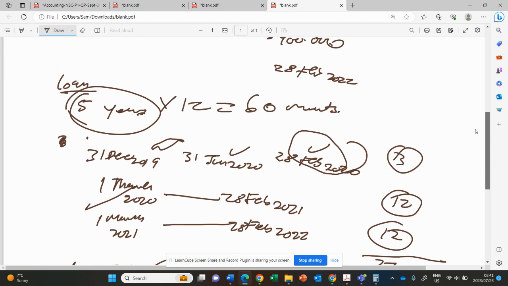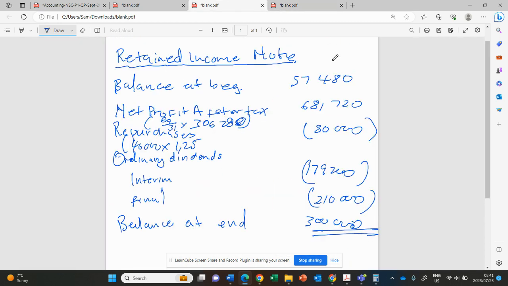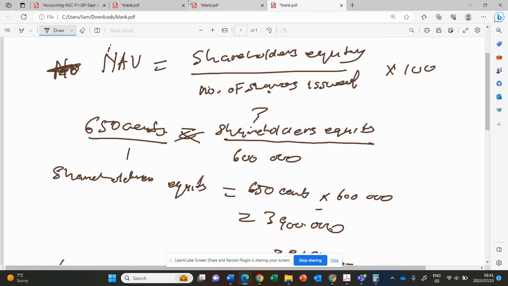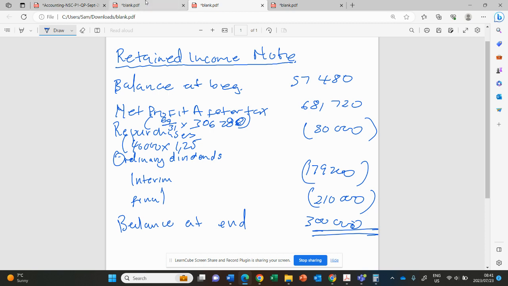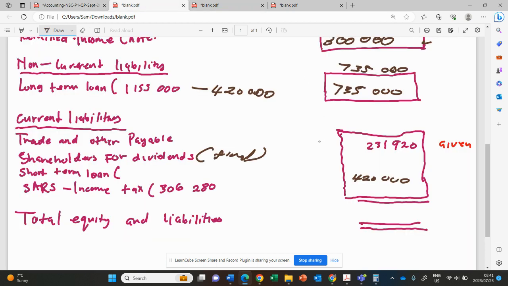I think it was 210,000 somewhere there. Yeah, I can still remember 210,000. It was given there also in the information. Now, we're only left with one.